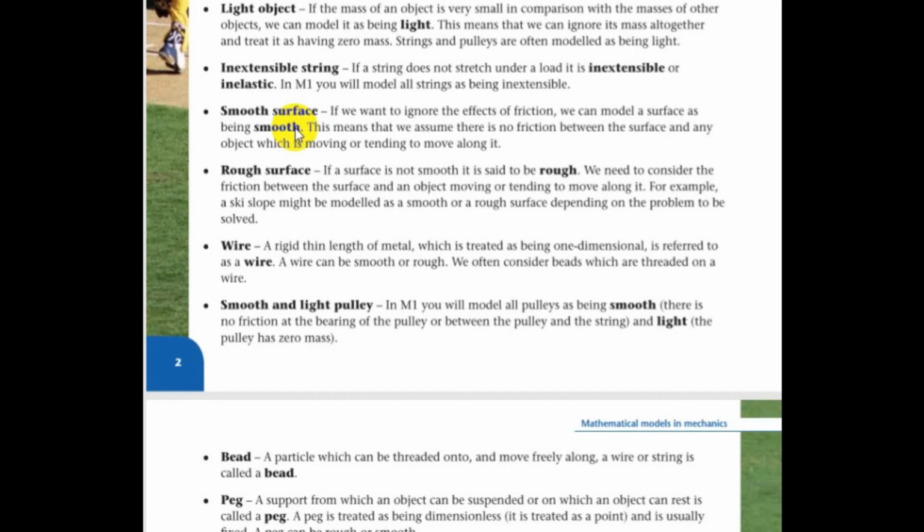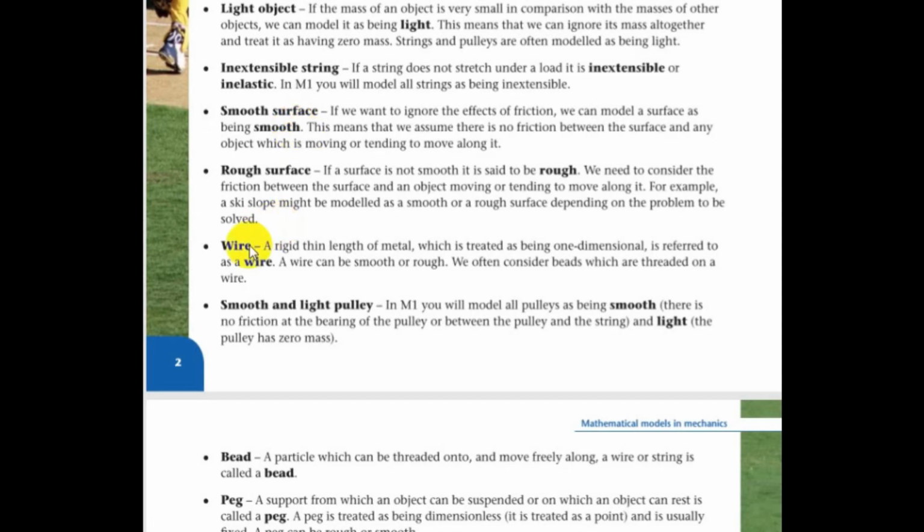The next term is rough surface. Rough surface is simply the opposite of smooth surface. Rough surface is going to be rough, which indicates that it's going to give some frictional force against the object's motion. So whenever the question mentions rough surface, you always have to find the value of frictional force.